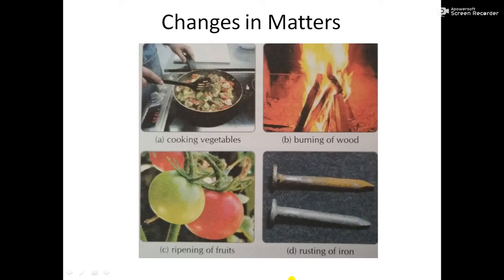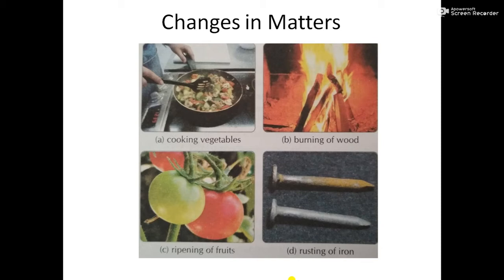Hi everyone, today we are going to learn about changes in matter. Student, in class 6 we had learned about reversible and irreversible changes, but in this class we will learn about physical and chemical changes. Like in our daily life we observe many changes around us, like ice melts on heating,